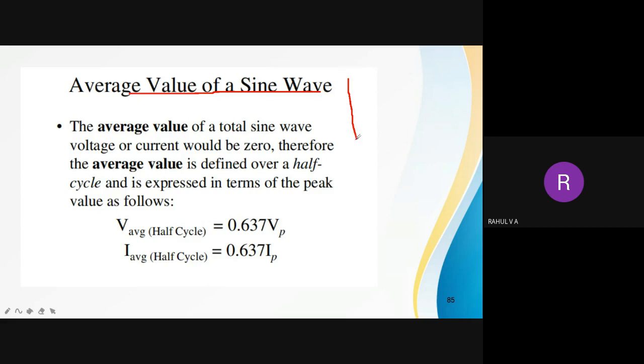So tell me, what is the average value of a DC voltage? Suppose if you get a supply like this. This is a DC voltage actually. This is VDC. This is something 5 volt. So now tell me, what is the average value of this DC voltage? What is the average value?